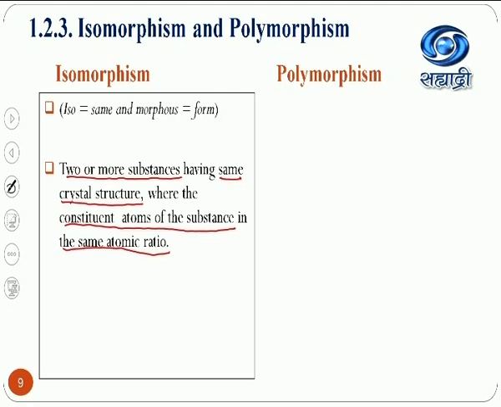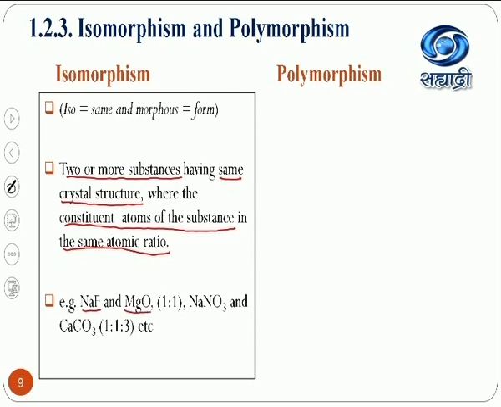If we have two substances having the same crystal structure and the same atomic ratio, then those two substances are called isomorphs of each other, and that phenomenon is called isomorphism. For example, sodium fluoride and magnesium oxide.